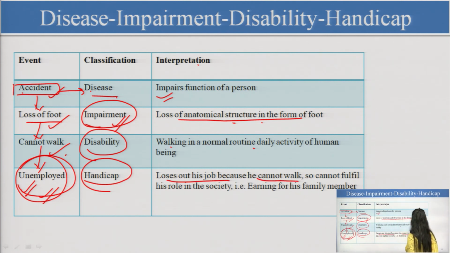The person cannot walk, cannot meet survival needs for the family members or for himself or herself. So, that is under unemployment, or under handicap. These are all the classifications of these events, and these are the interpretations of these terms. I hope this is clear to all of you.